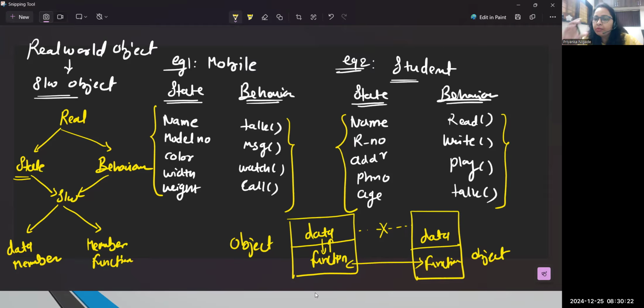So every object's memory is divided into two parts. One is data, another one is function. And two objects can communicate only through the function. We can't directly share our data. This is the basic point.